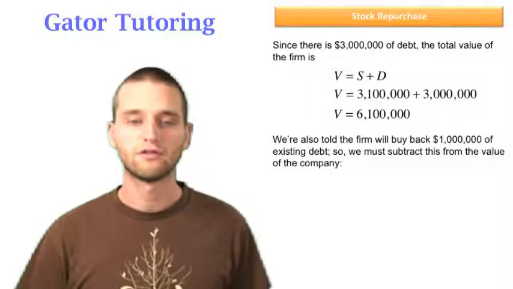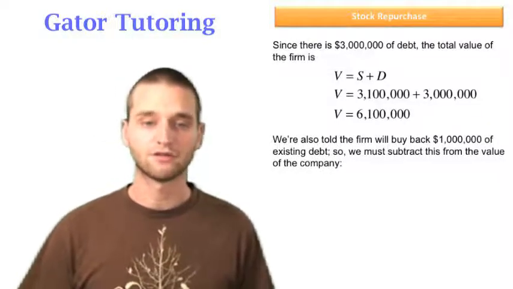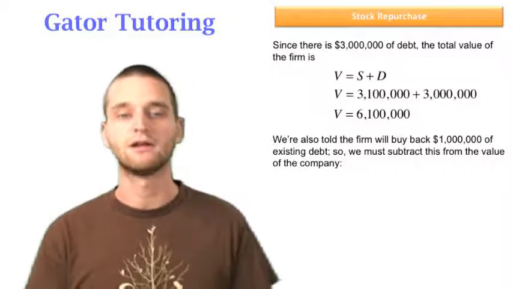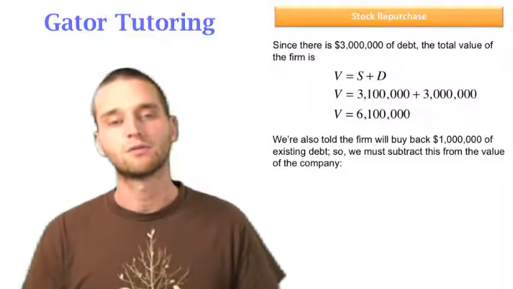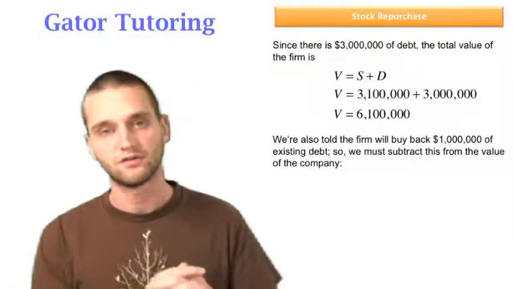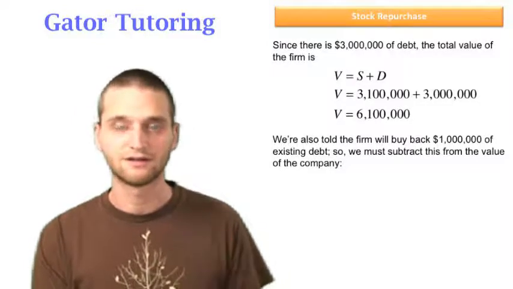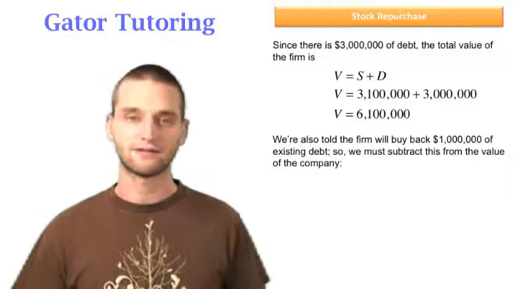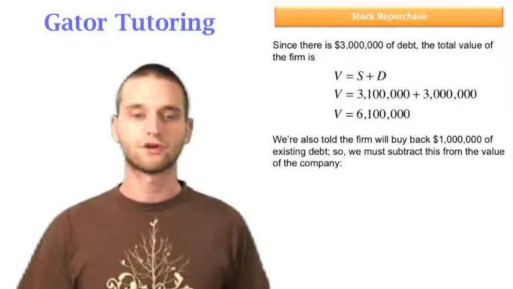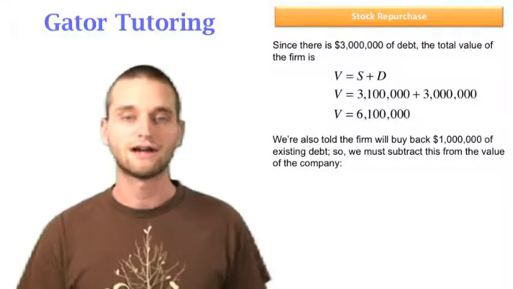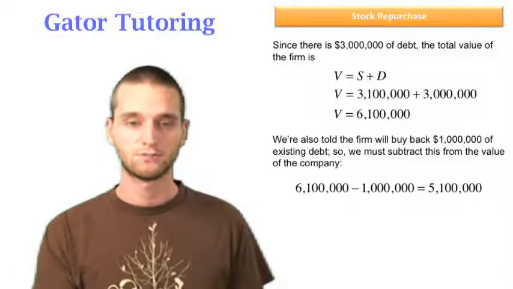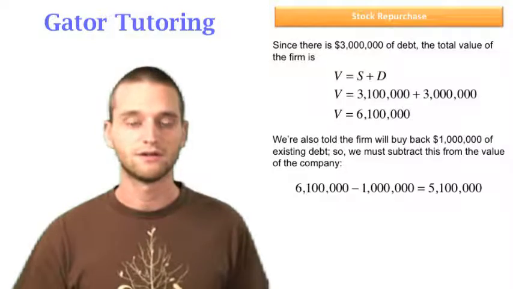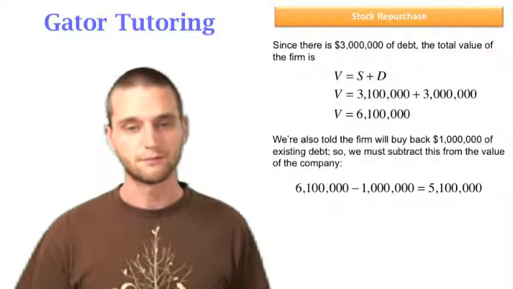We're also told that the firm will buy back $1 million of existing debt. So we must subtract this from the value of the company, because the $6.1 million would be what the firm is worth if it left the existing debt outstanding, if it left it as part of its company. But it's buying it back, so it has to pay $1 million from this value, so we need to subtract it to find what it's really worth. And so we take the 6.1 million minus 1 million, that gives us 5.1 million. That's going to be the new value of the company.